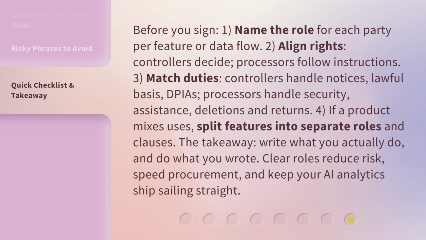The takeaway: write what you actually do and do what you wrote. Clear roles reduce risk, speed procurement, and keep your AI analytics ship sailing straight.